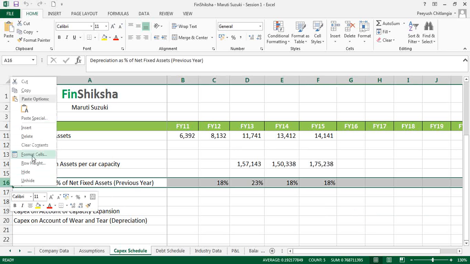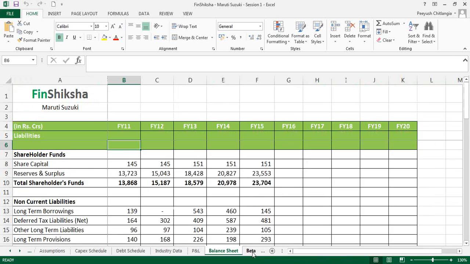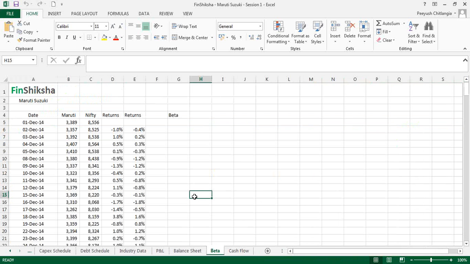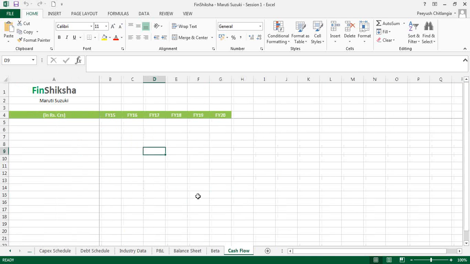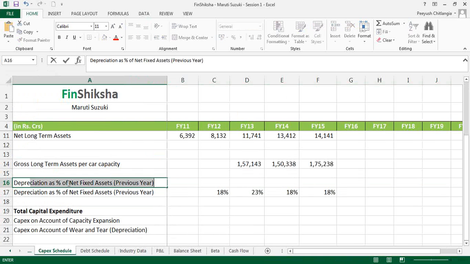Before we begin, let me also run you through the fact that we've added two sheets here. One is for the calculation of beta of Maruti, and the other is the cash flow sheet where we will build in the final DCF valuation that we are going to do. Right? Let's start projecting the drivers for the balance sheet data first as we go ahead.